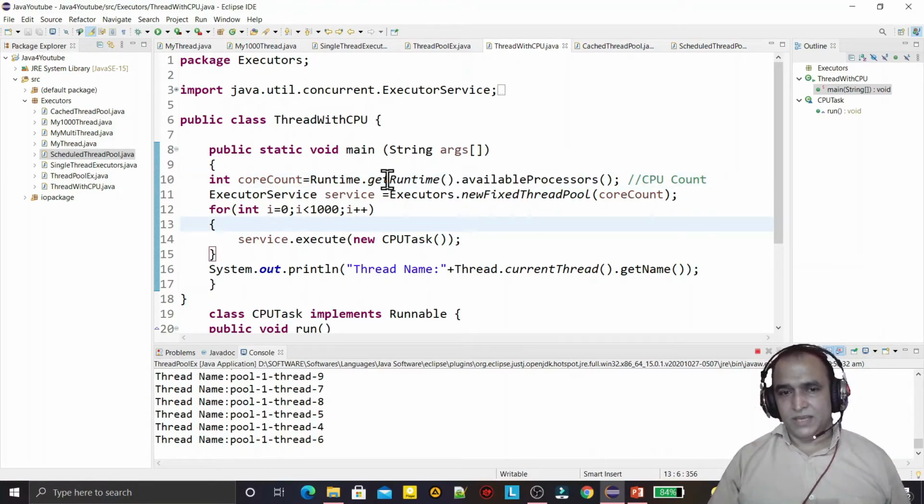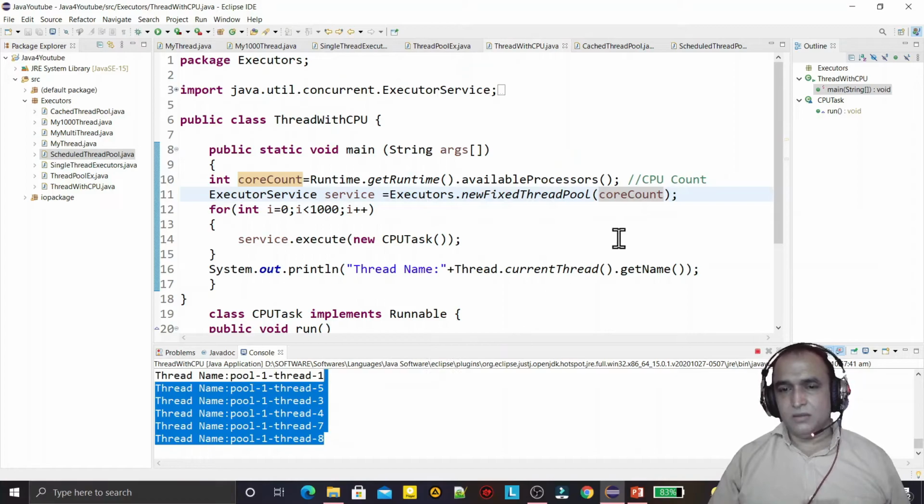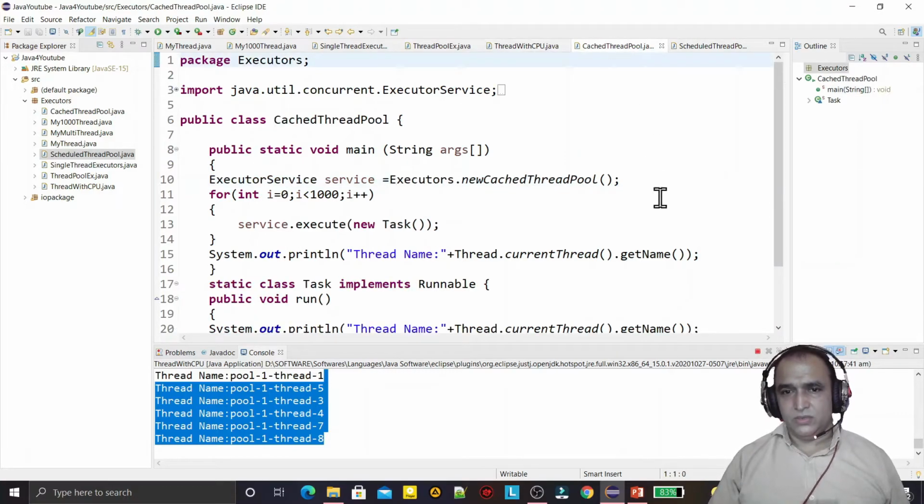For example, in my system I have an 8-core processor, so I am finding the runtime, then getRuntime().availableProcessors(). The processor count will come here, the 8, and I will pass the 8 here. So at a time one core will execute one thread. You see there are 8 cores, so at a time one thread will execute in one core. That way we would not stop the execution of the CPU, and there would not be overhead on the system. Now we can also execute the cached thread pool.